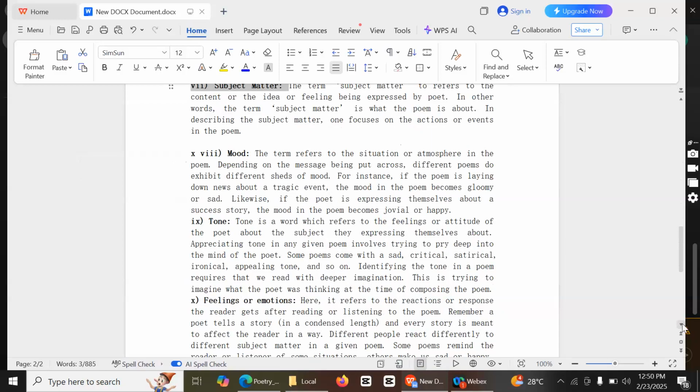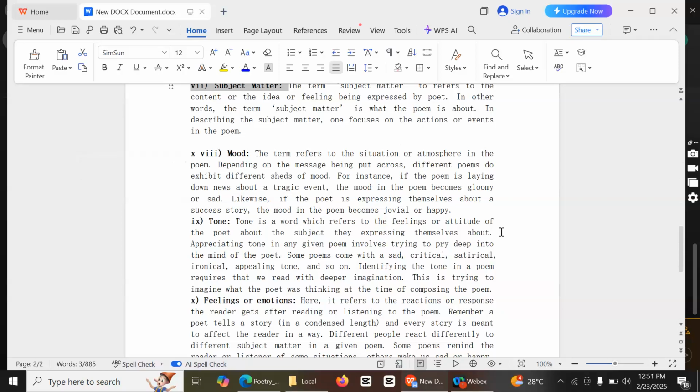For example, when you have a very tragic event, we will have the mood which is gloomy and sad. But when we have a success story, people celebrating, that will be a happy mood or jovial mood.